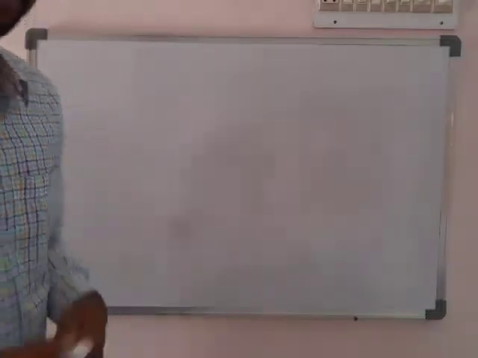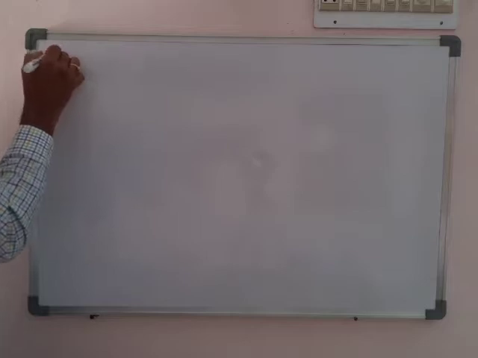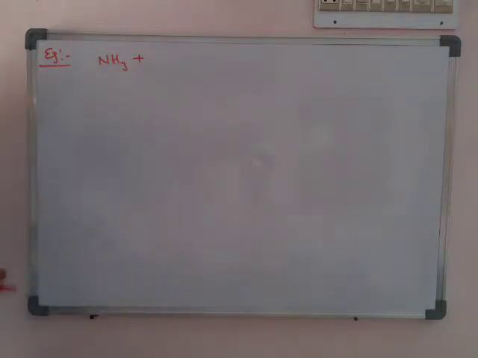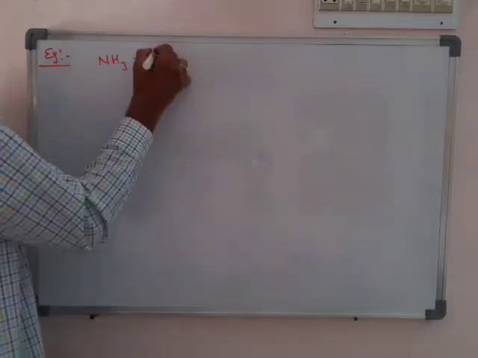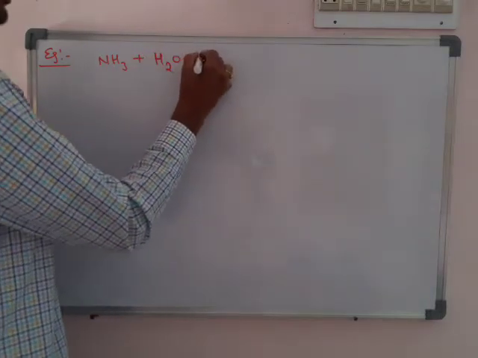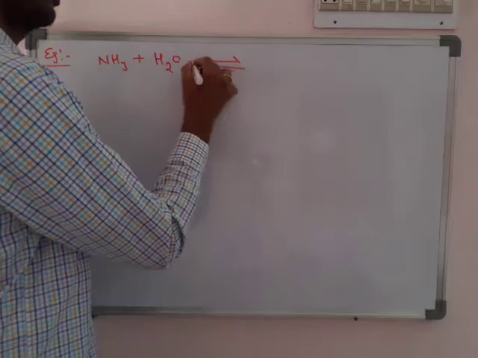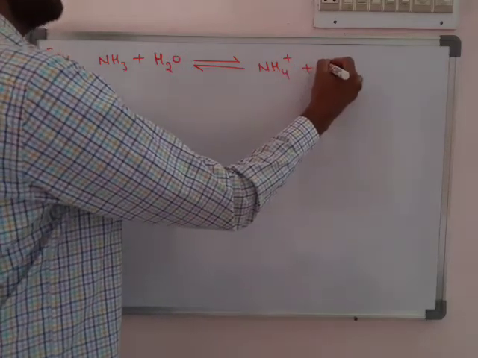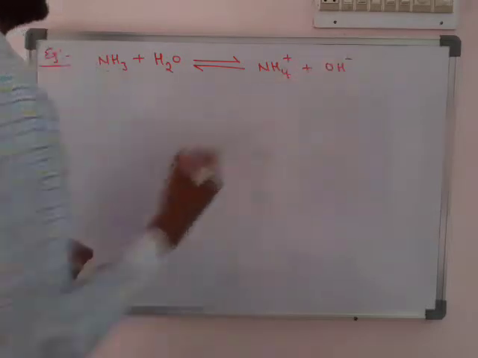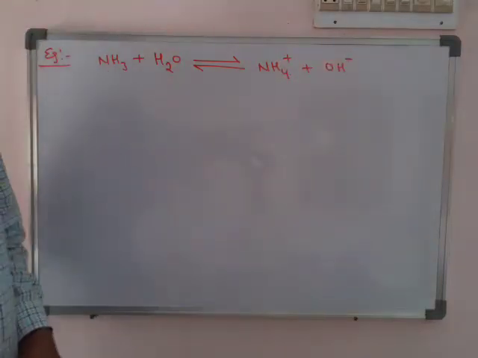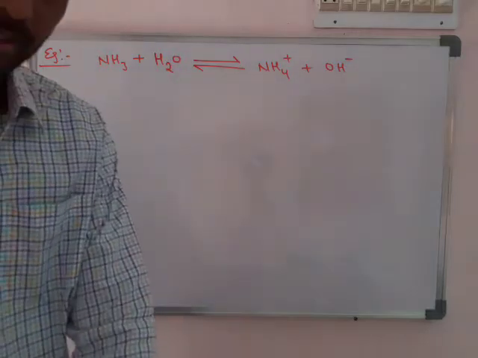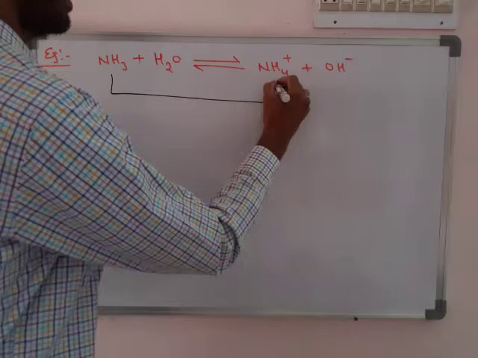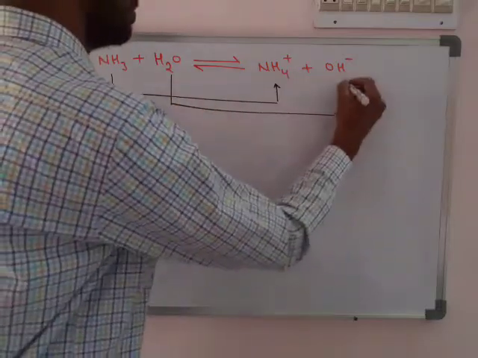See one more example. When ammonia is dissolved in water, there is a formation of ammonium ion and hydroxyl ion. Ammonium and hydroxyl. So compare here, NH3 changed to NH4 plus, H2O changed to OH minus.